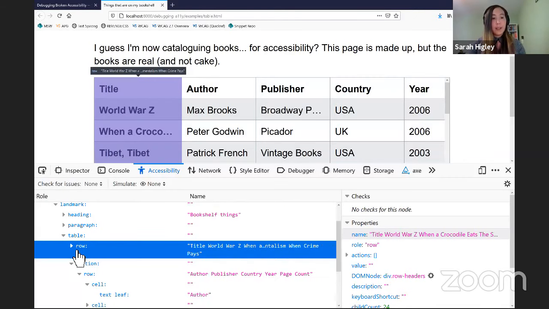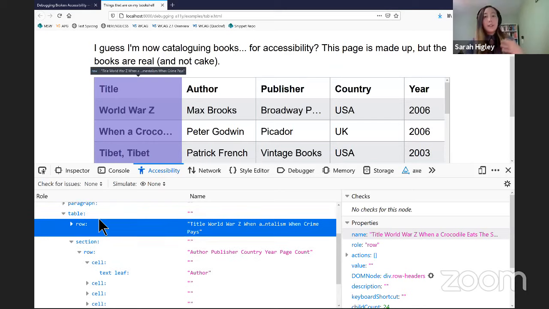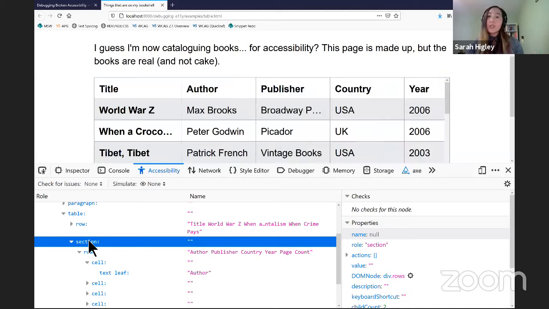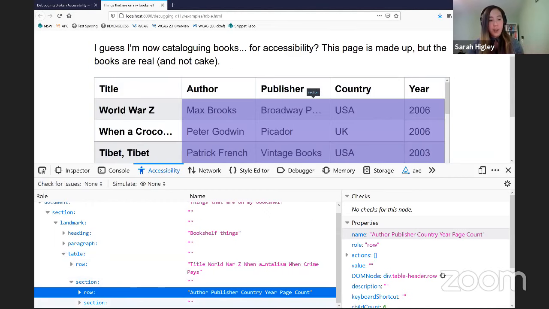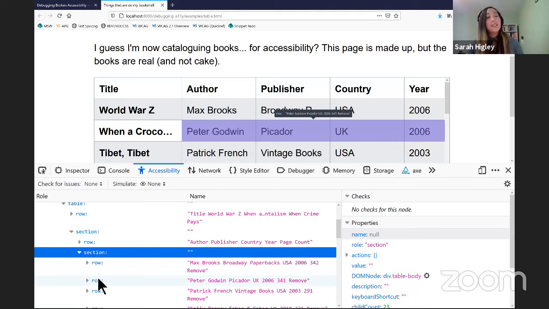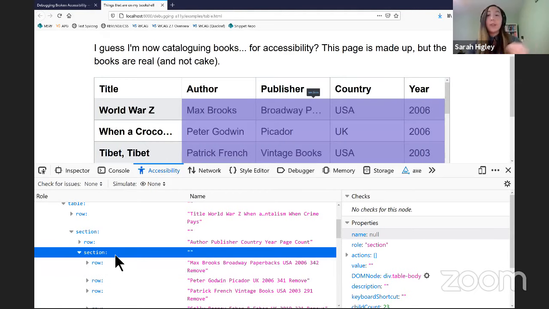If I collapse this row and I look at the rest of the table, by using the accessibility inspector, I can immediately know that there are these section nodes in the accessibility tree under the table, and that immediately looks kind of weird because section nodes are not table-related roles. In Firefox, divs and other generic elements are exposed in the accessibility tree as sections. So this looks a little bit weird and could potentially break up associations between rows and cells in the table.